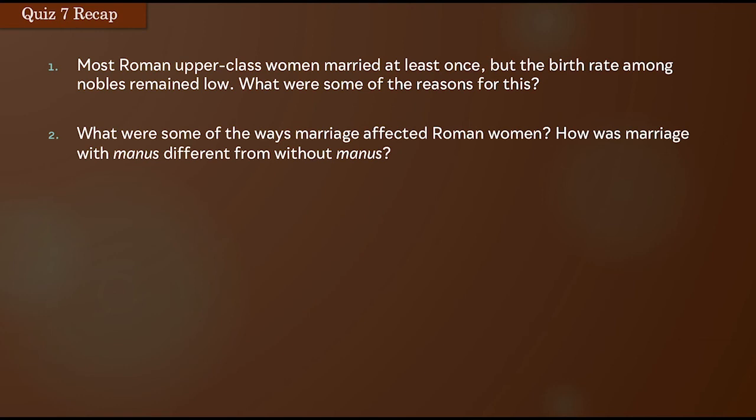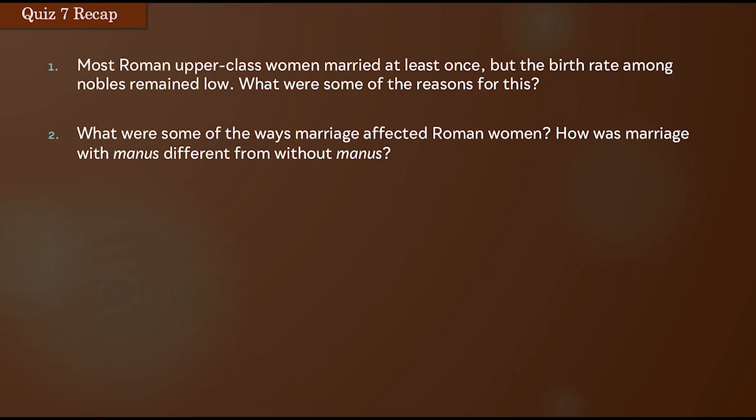When you have marriage with manus, this means that a woman is legally and religiously transferred from her father's household to her husband's household. This does mean that she gains some rights over and within the husband's household and responsibility for the management of that property and chattels and so forth. This means that she becomes part of that household's religious observances and so forth, their ancestral gods and household gods, and is essentially disconnected from her original family.